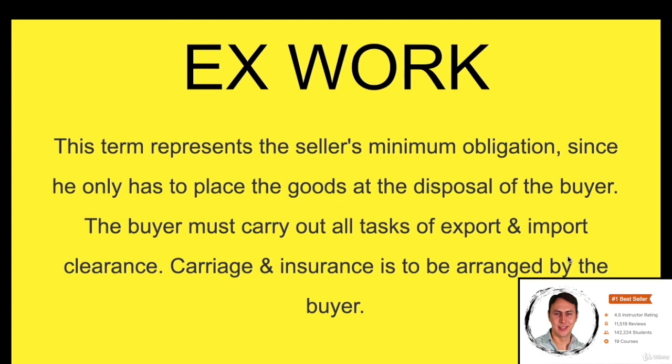The first one is Ex Works. This means the product which has been produced by the manufacturer is at the factory now. There is no agreement with a freight forwarder. If the buyer is responsible for the shipping from the manufacturer's factory to Amazon storage, this is Ex Works. If the manufacturer gives you a price with Ex Works, you will be responsible for all the delivering procedures like tariff or other taxes.